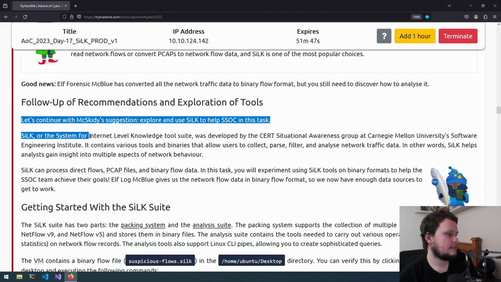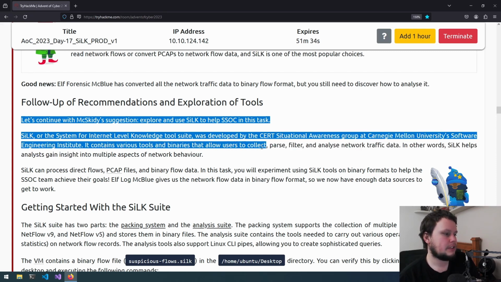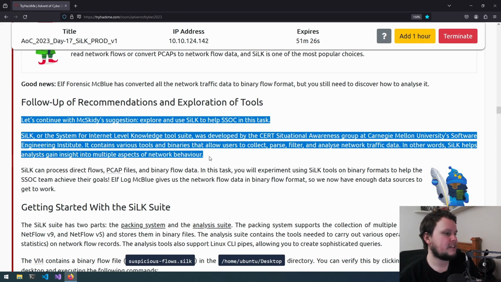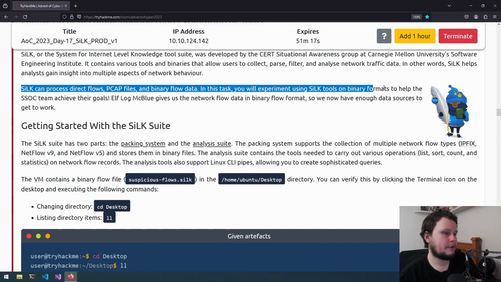SiLK, or the System for Internet-Level Knowledge tool suite, was developed by the CERT Situational Awareness Group at Carnegie Mellon University's Software Engineering Institute. It contains various tools and binaries that allow users to collect, parse, filter, and analyze network traffic data. In other words, SiLK helps analysts gain insight into multiple aspects of network behavior. SiLK can process direct flows, PCAP files, and binary flow data. In this task, you'll experiment using SiLK tools on binary formats to help the SSOC team achieve their goals.